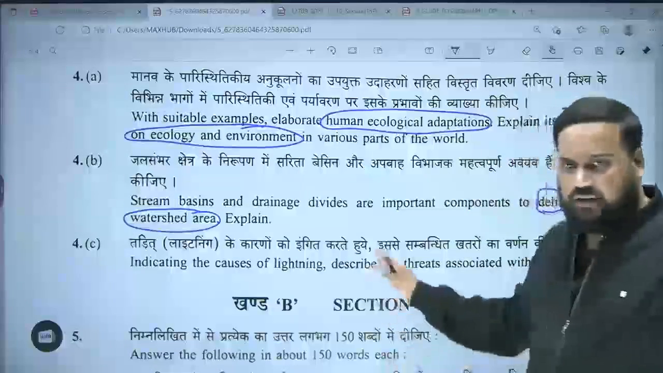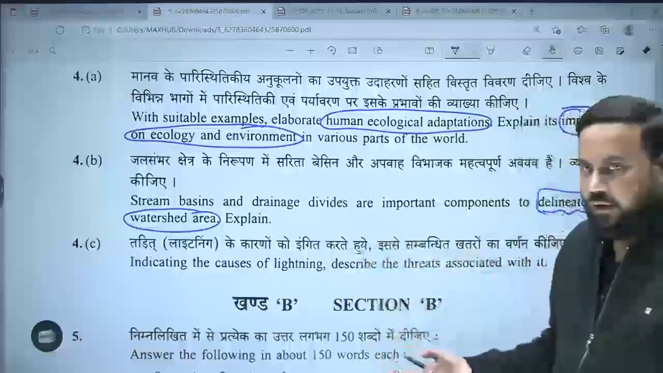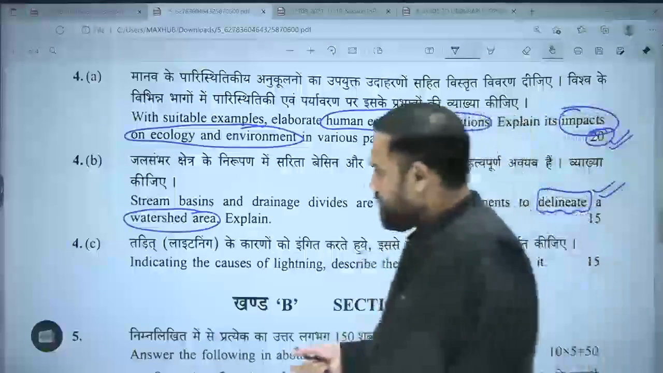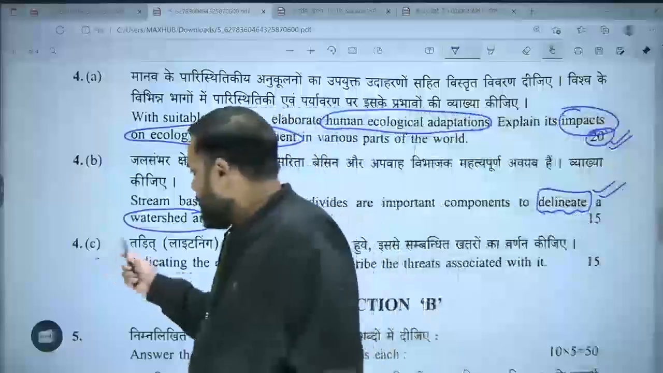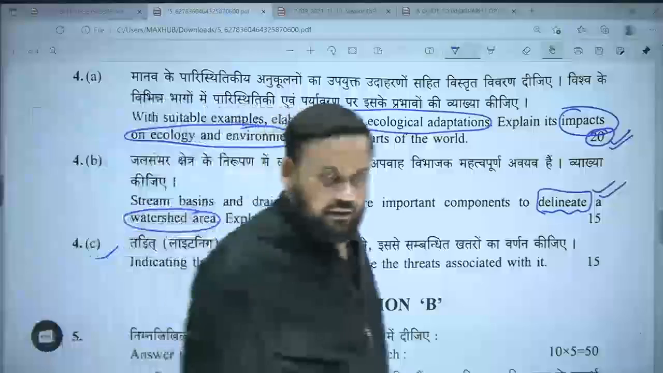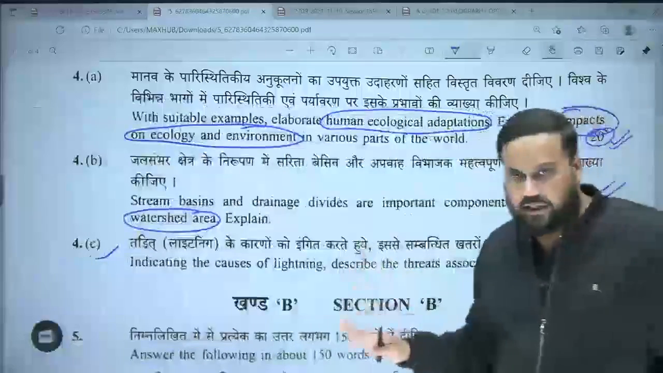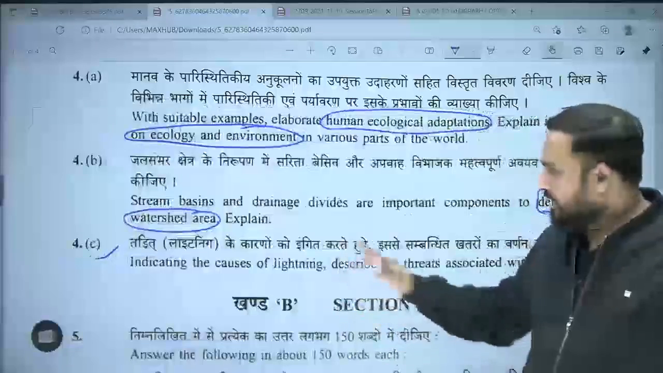So we were expecting, I was expecting that this question can be asked, but I was actually not expecting it for the optional. I was expecting that this may be asked for GS. I really didn't expect that they will be asking a lightning question in the optional, but again they have surprised us and they have asked.